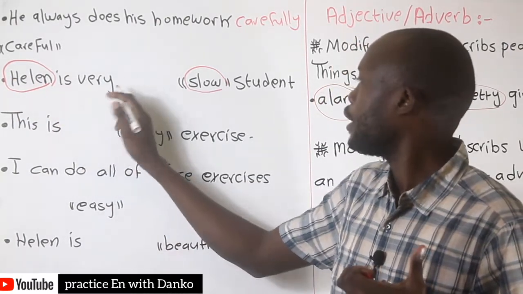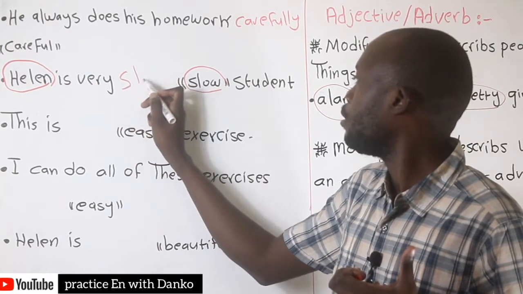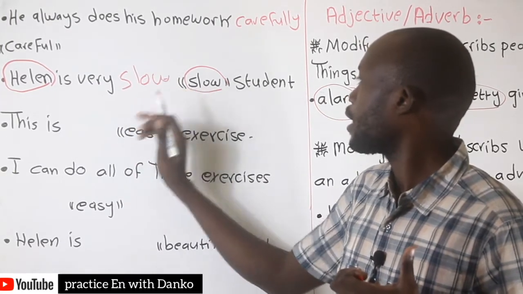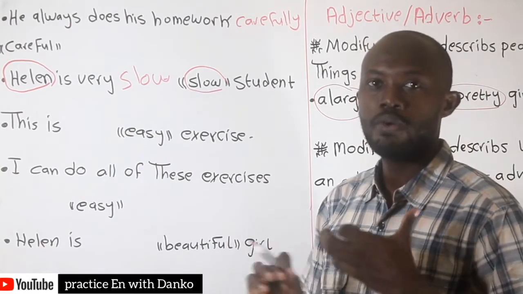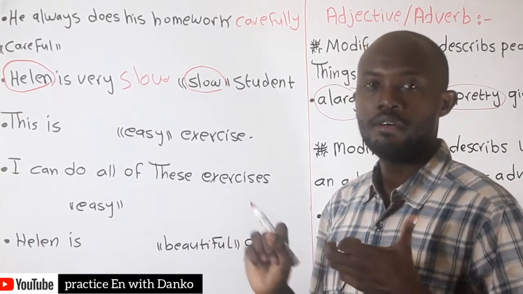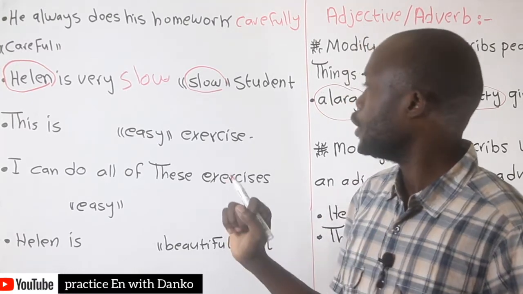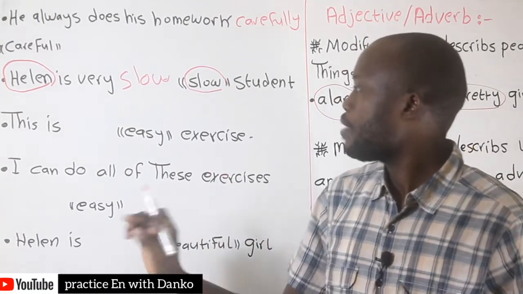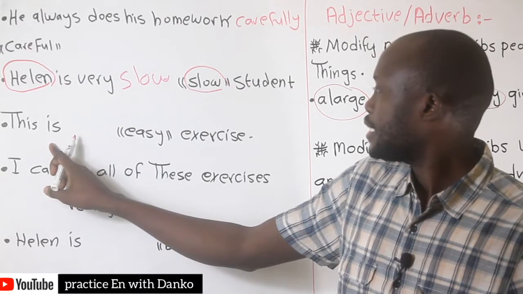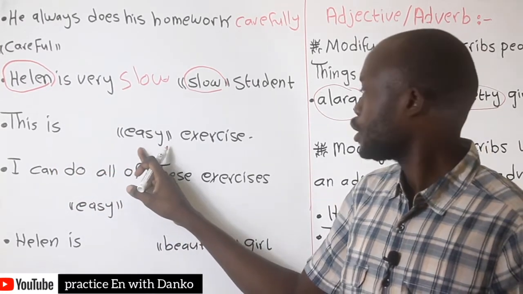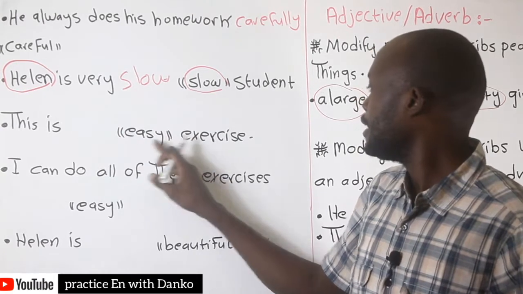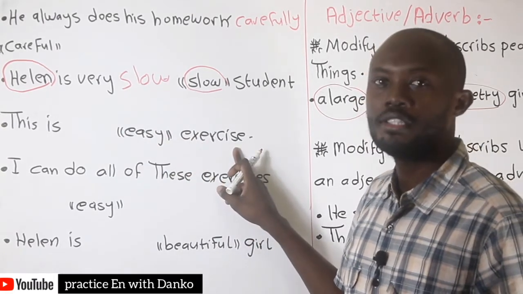Healing is very slow. Why? Because we need to use an adjective to describe someone. Number 3, we have easy, an easy exercise.